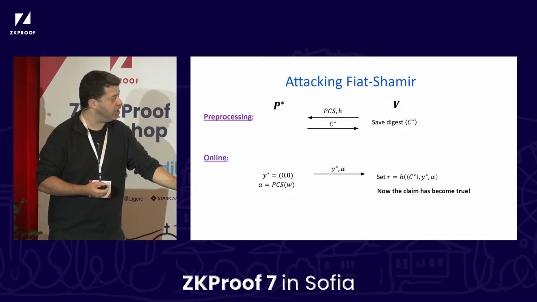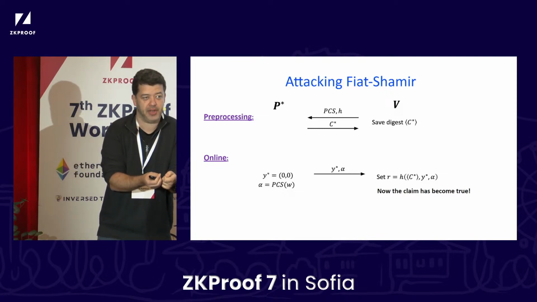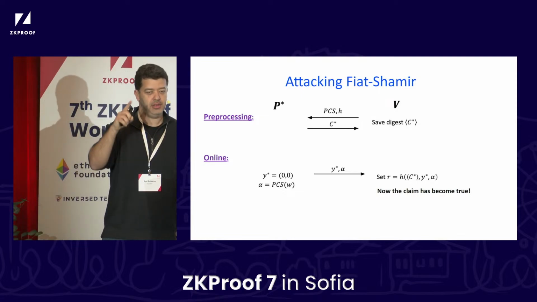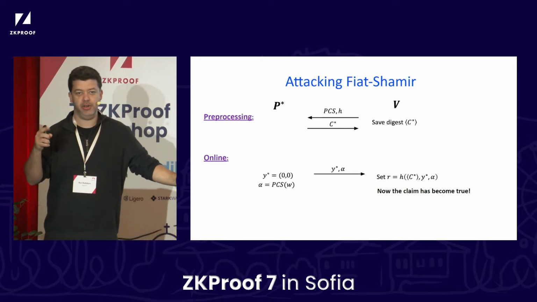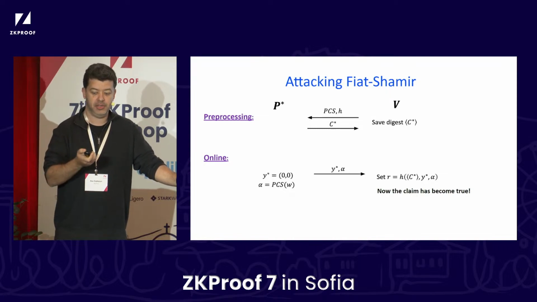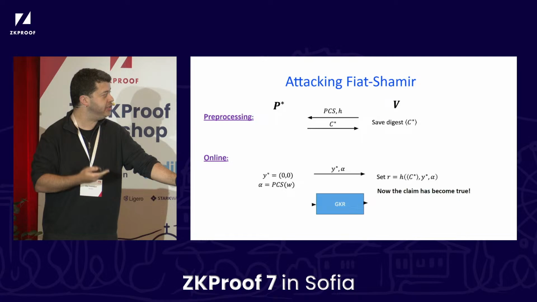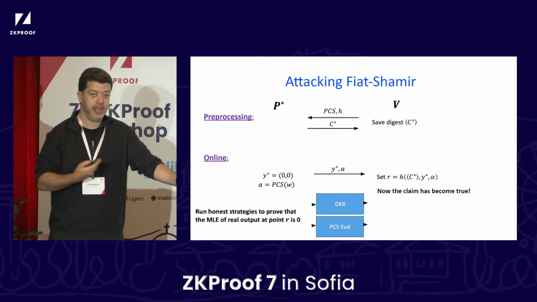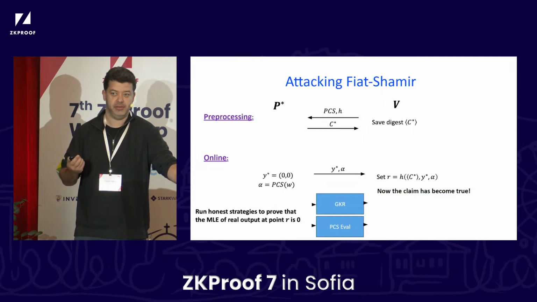And what we just saw is that the claim that it's now trying to verify, that y star hat at r is equal to 0, is actually true. So from here on, we just run the honest GKR protocol and the honest PCS eval, and our verifier always accepts.